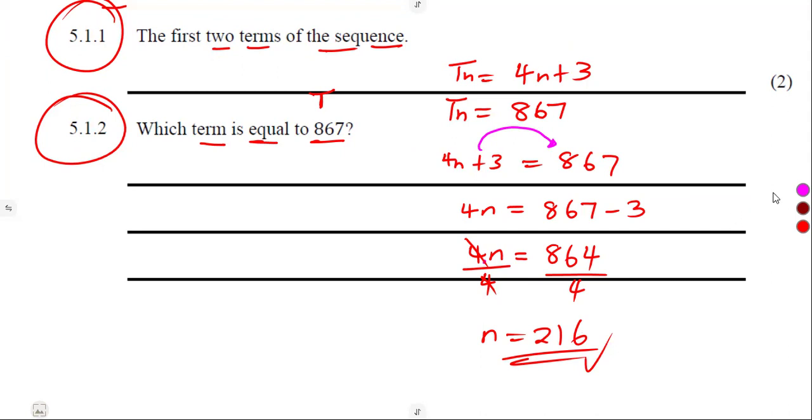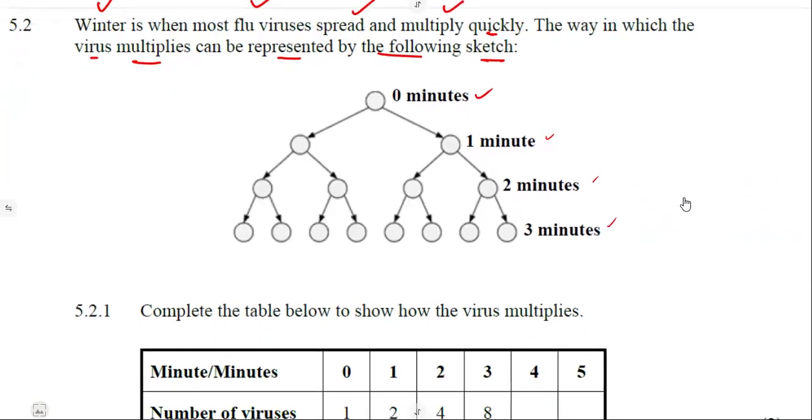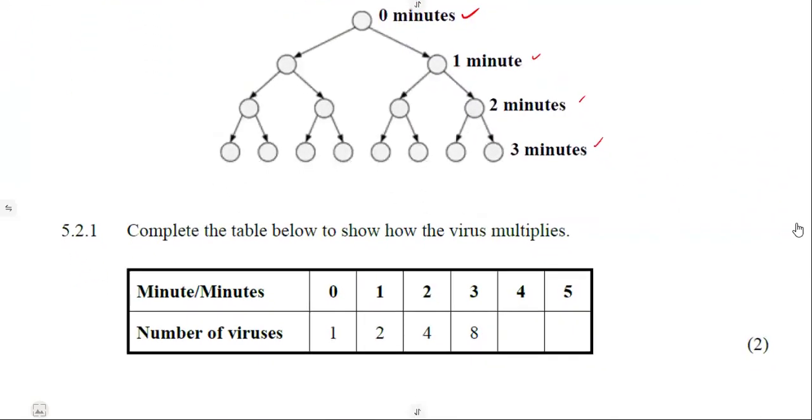5.2, we are given: winter is when most flu viruses spread and multiply quickly. The way in which the virus multiplies can be represented by the following sketch: 0 minutes, 1 minute, 2 minutes, 3 minutes, and so on, which is later presented.